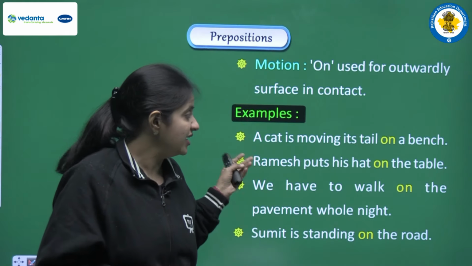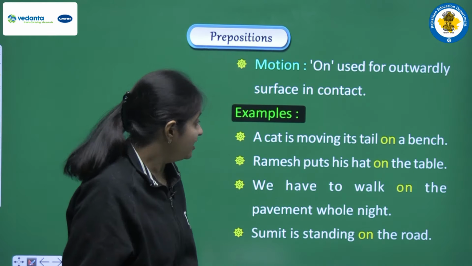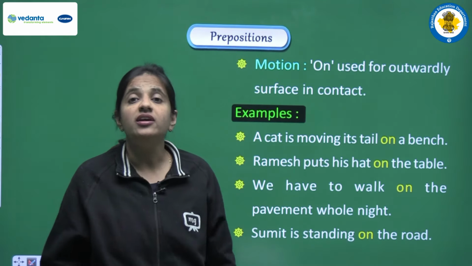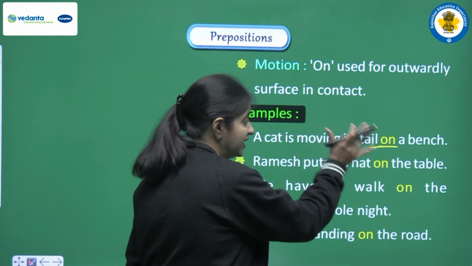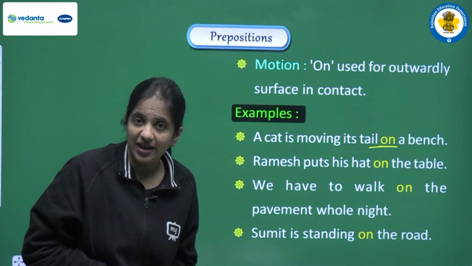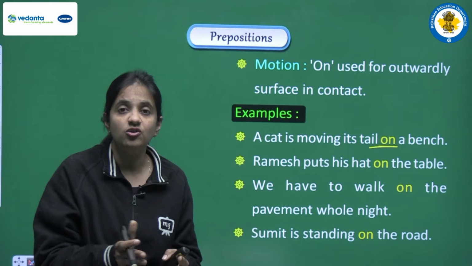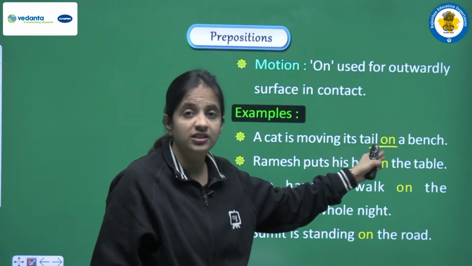Read all these examples very carefully. The first one is, a cat is moving its tail on a bench. When we use on in the sentence, we are indicating that the cat was in contact with the bench. The cat was sitting on the bench. Next is, Ramesh puts his hat on the table.